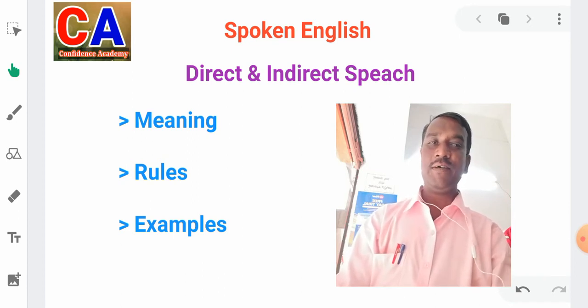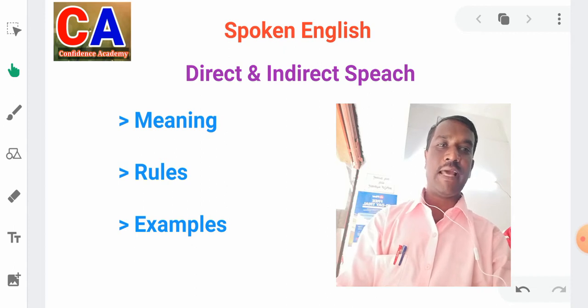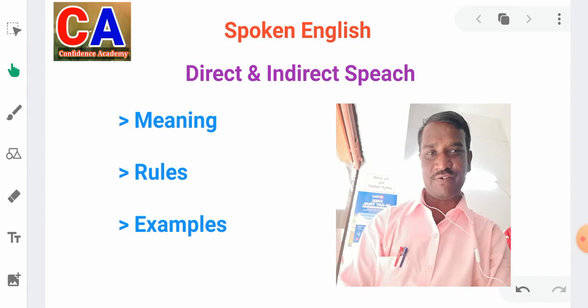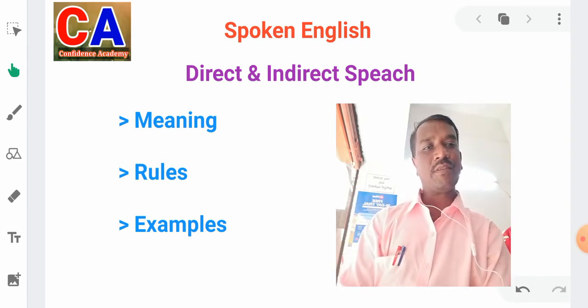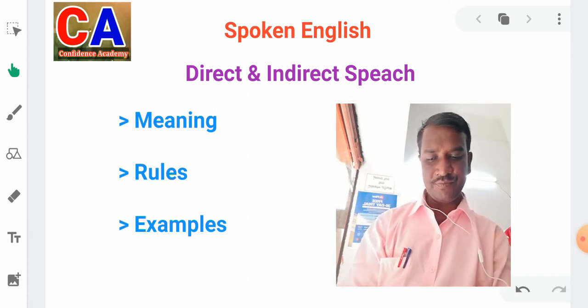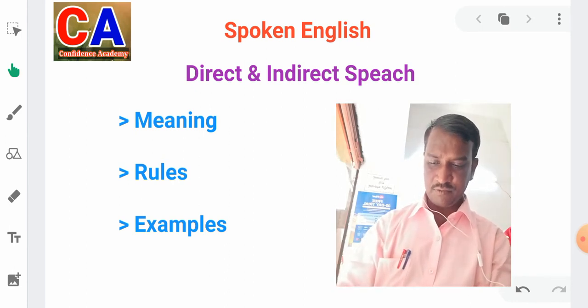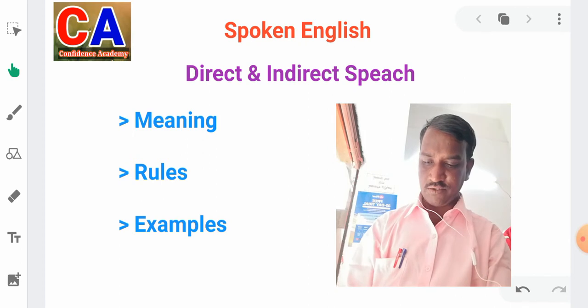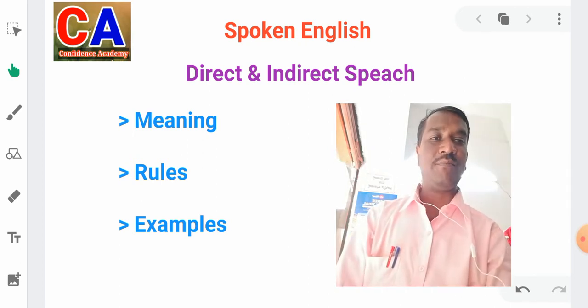Then let you know the rules for direct and indirect speech. How to convert from direct to indirect speech. Let you know the rules. First point, inside the inverted comma is called main verb.